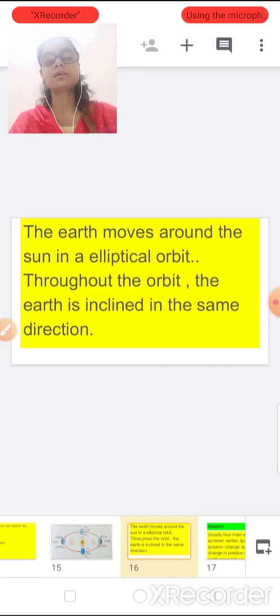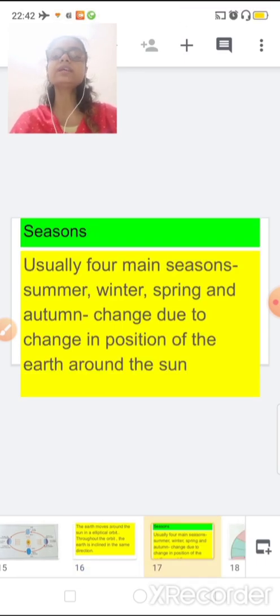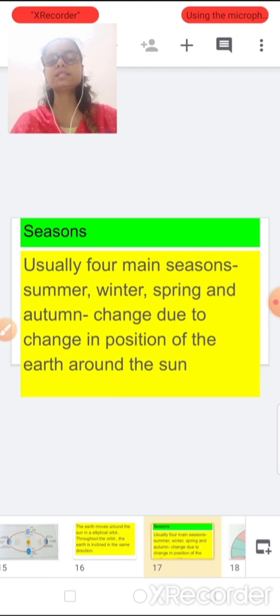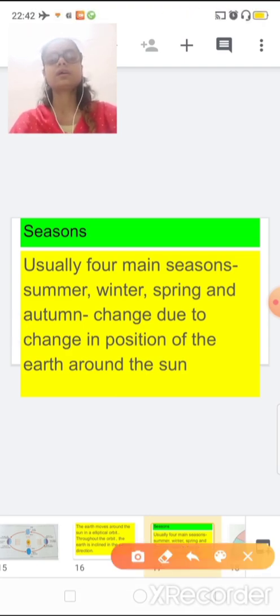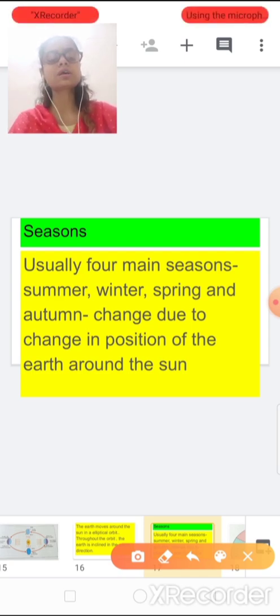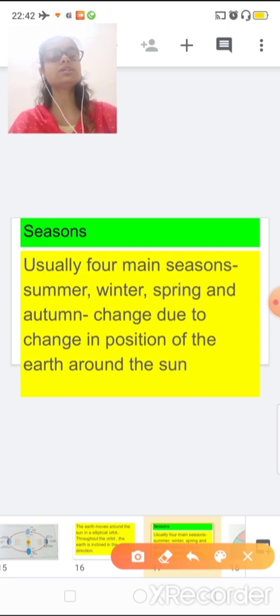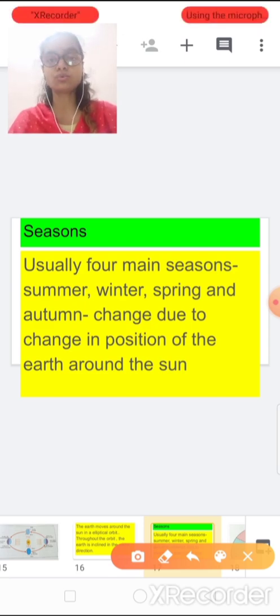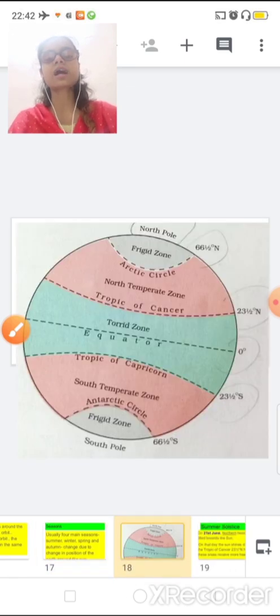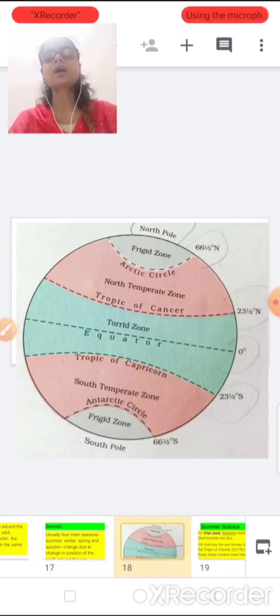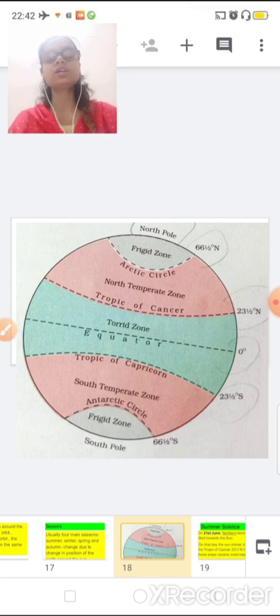Okay, now the second thing: usually we already know that we have 4 main seasons. We have known this from our class second, that we have 4 seasons, that is summer, winter, spring and autumn. And these are the main 4 seasons which I am going to discuss in this chapter. Before this, there is a very important thing about heat zones. Now what is a heat zone? Look at this diagram. In this diagram, our earth is divided into different heat zones.